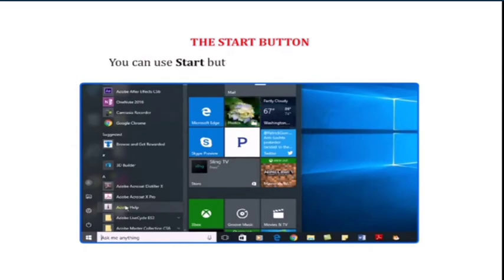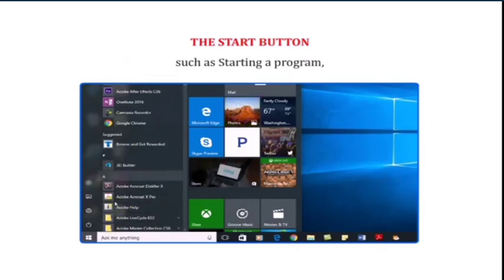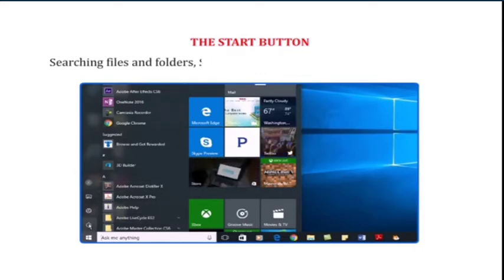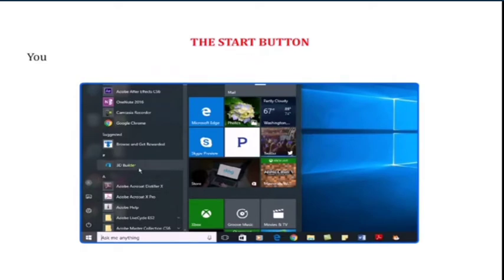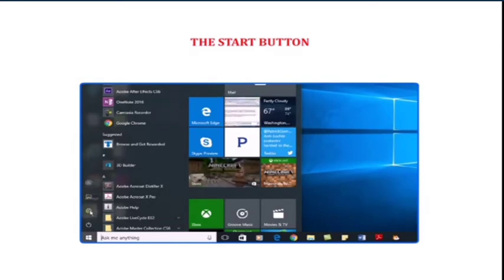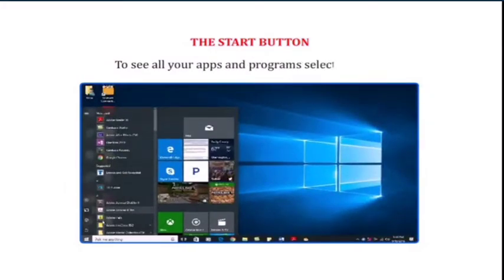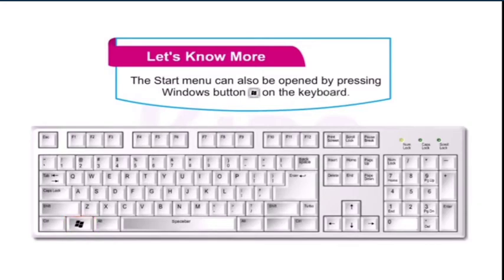You can use Start button to perform common tasks, such as starting a program, searching files and folders, shutting down the computer, and much more. You can find the File Explorer, settings and a list of most used apps on the left side of the Start menu. To see all your apps and programs, select All Apps. Students, let us learn a few things. Start menu can also be opened by pressing Windows button on the keyboard.